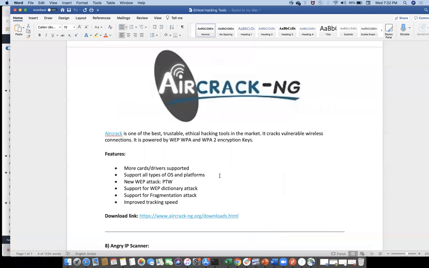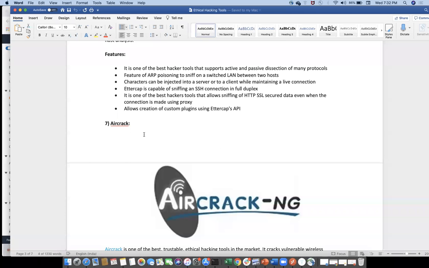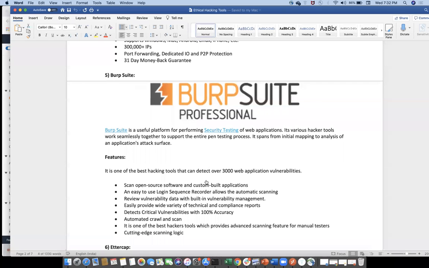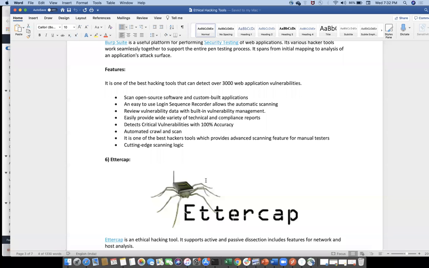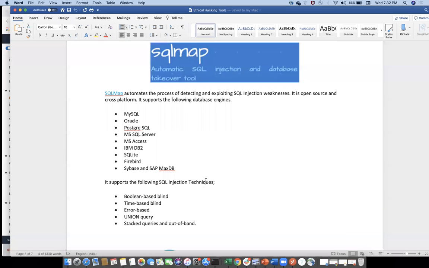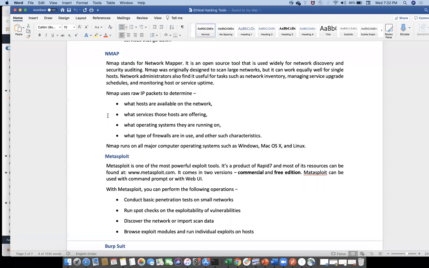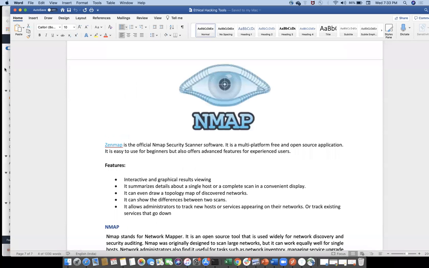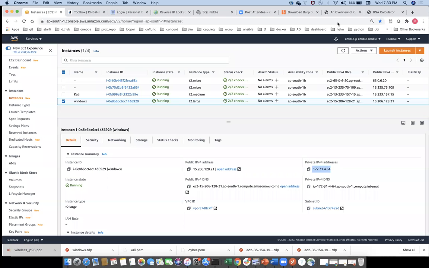So, Burp Suite is basically a useful platform for performing security testing on web applications. Metasploit is a similar concept, but Metasploit is more powerful than Burp Suite. Yeah, I'll show that. Okay, let me check the answers from anyone. Many payloads and viruses, an exploitation tool to create exploits.